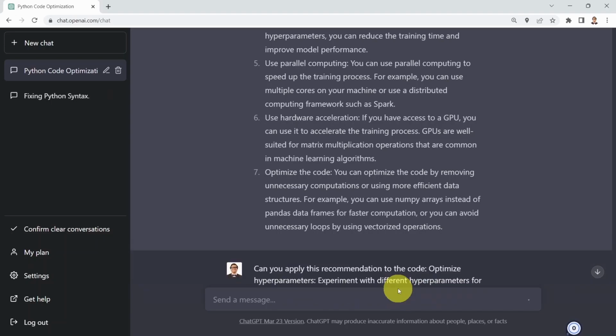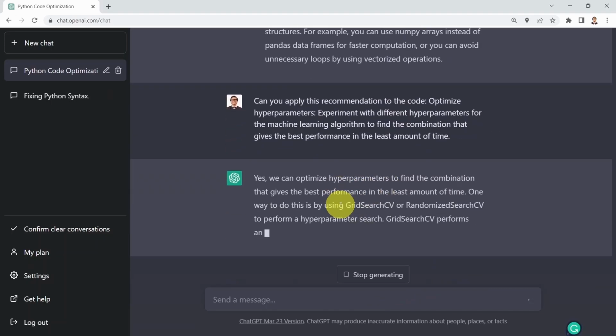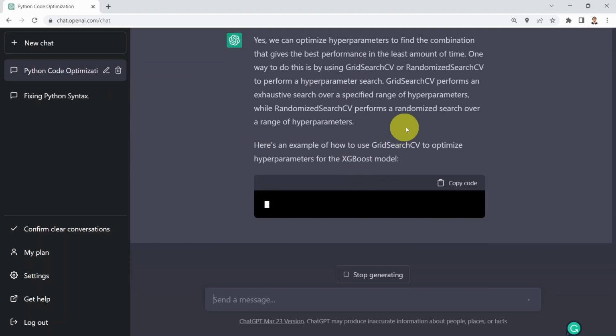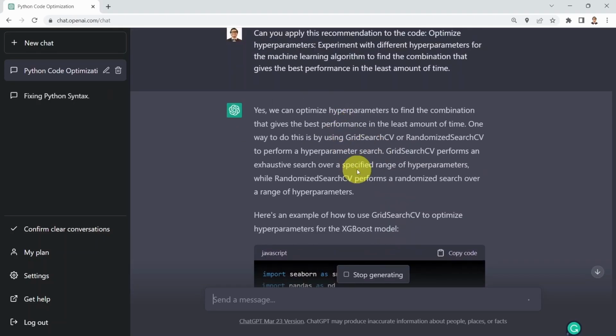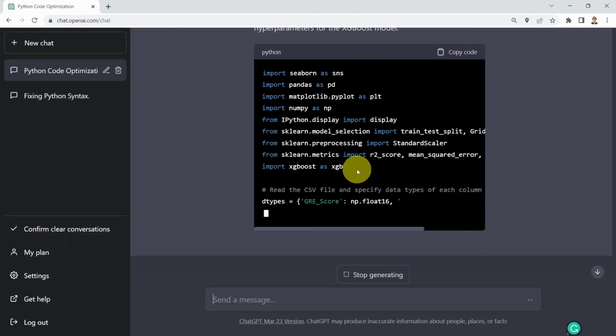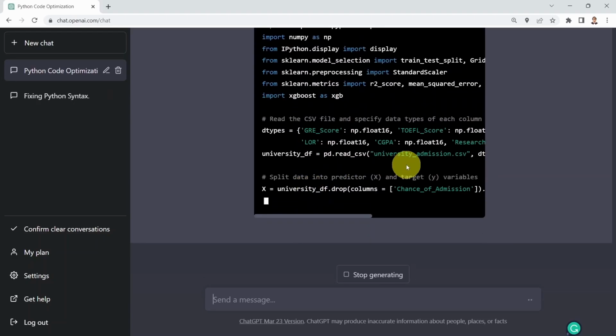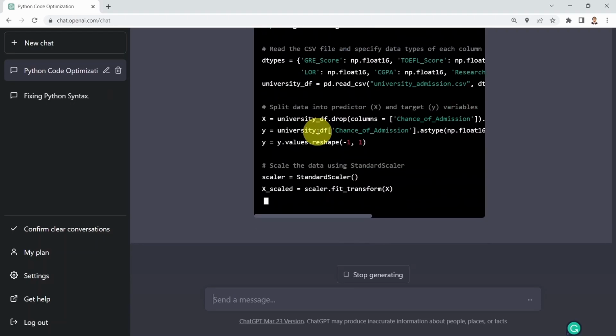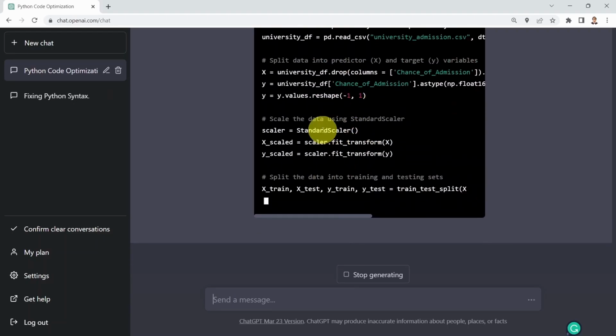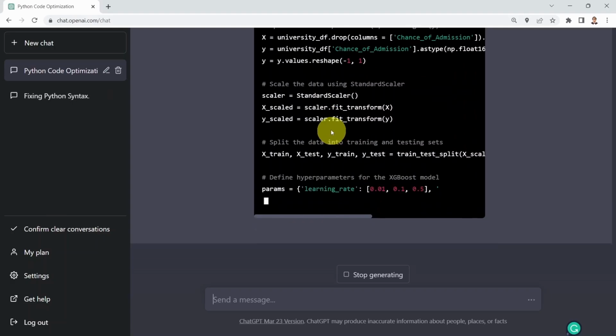And here we go. What you see is, yes, you can optimize hyperparameters to find the best combinations using grid search CV. The code is going to be written for you. We're going to read the data, specify the data type for each column, split the data, and do the scaling of that data.